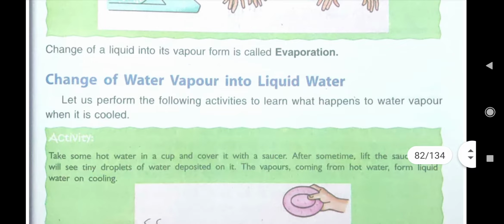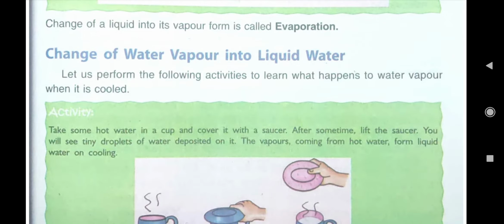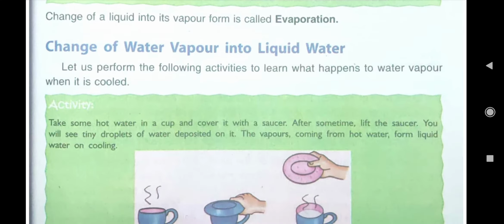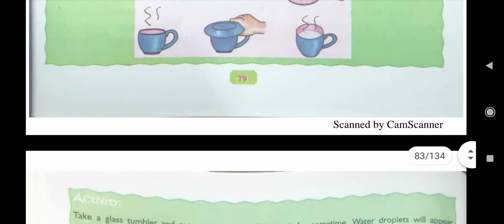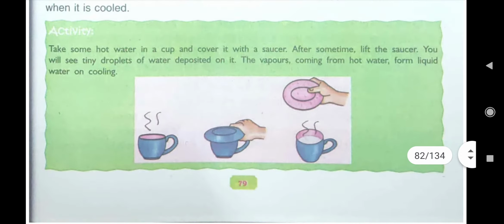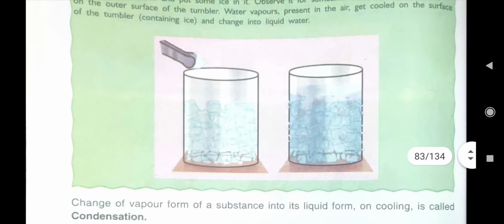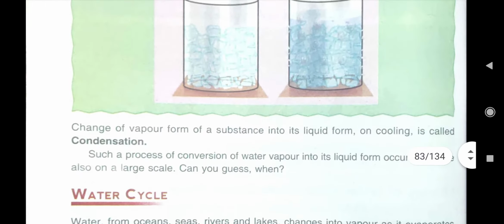Then we have seen 2 terms I told you. You have written the spellings also. Those 2 terms were evaporation and condensation. Evaporation means change of a liquid water into its vapor form, and then this change of liquid water into its vapor form is due to the heat of the sun. And then this tea and cup and saucer activities also you have done. Here also ice activity we have seen.